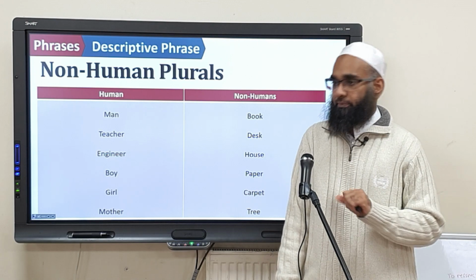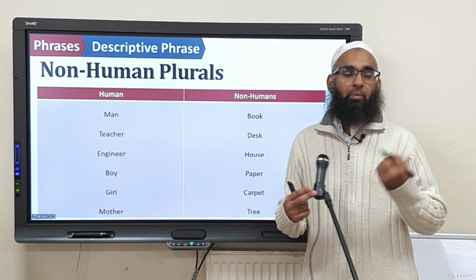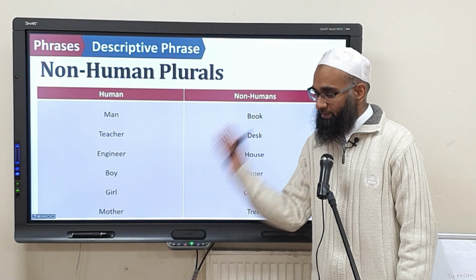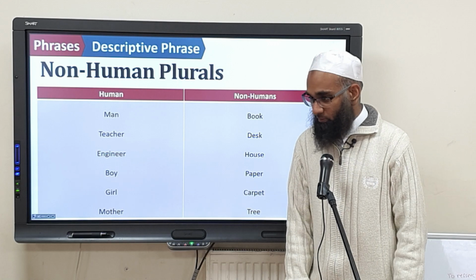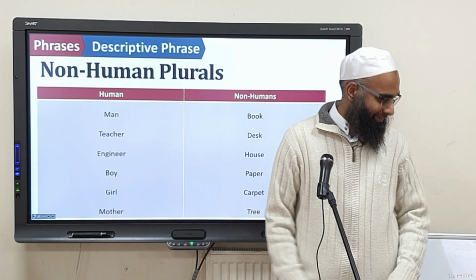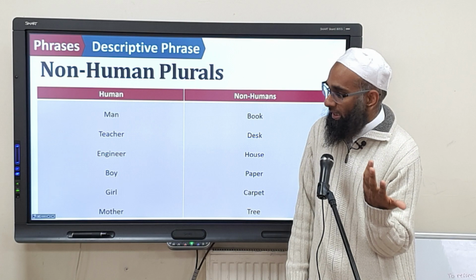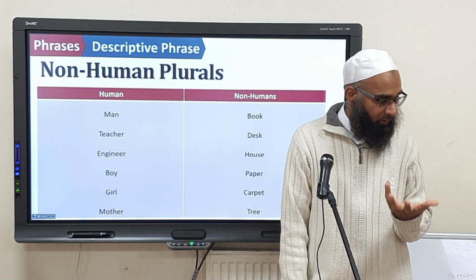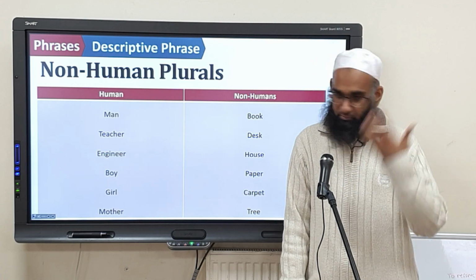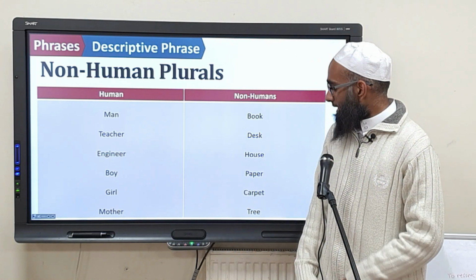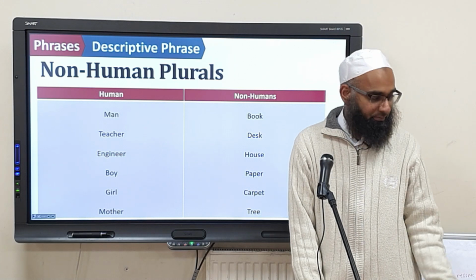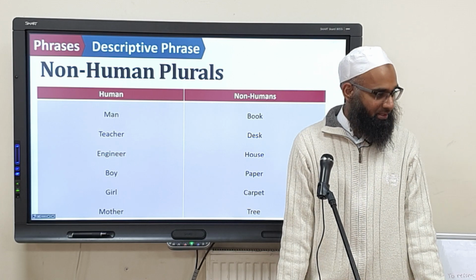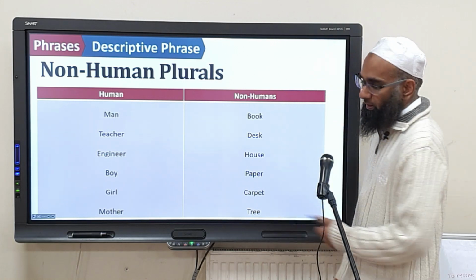Right, now moving on. Another point I want to clarify. This is something which is a bit unique to the Arabic language. On the left hand side we have humans. On the right hand side we have aliens. No? Not aliens? Non-humans. Okay? Man, teacher, woman, engineer, boy, girl, mother. All of these are what? Human beings. Okay? Then we have book, desk, house, paper, carpet, tree. These are not human beings. They are objects, things. Even for example, if we have the word, yeah. Okay? These are all what?